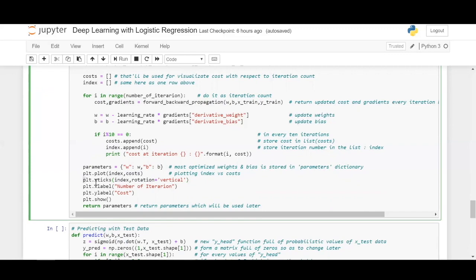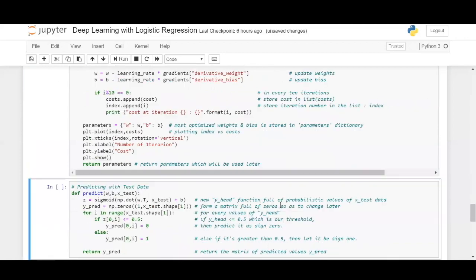And you must be knowing these steps, right? Same exercise we had been through back in our old visualization notebook. Label x-axis iterations, y-axis cost, display the plot, and return the parameters here. In a neural network, the parameters that matter the most are the weight and bias. These define the underlying neural network. So let us just define this.